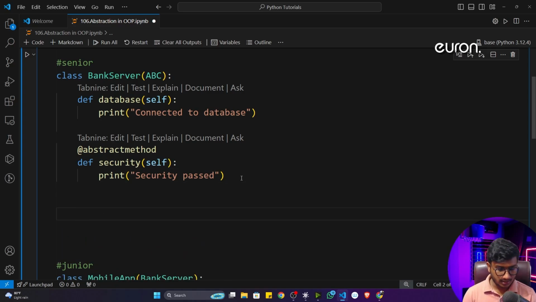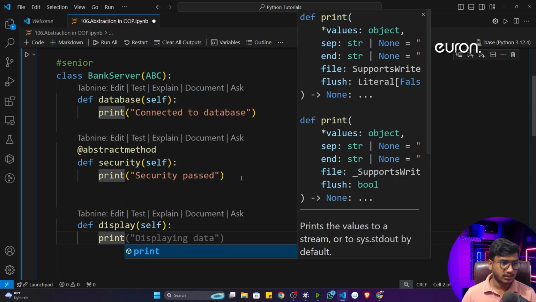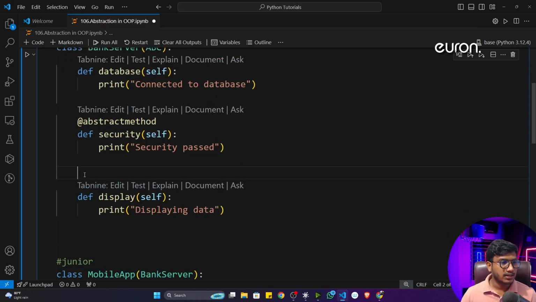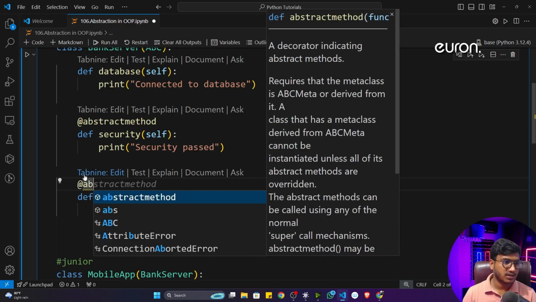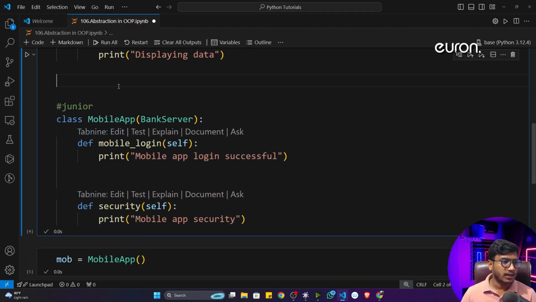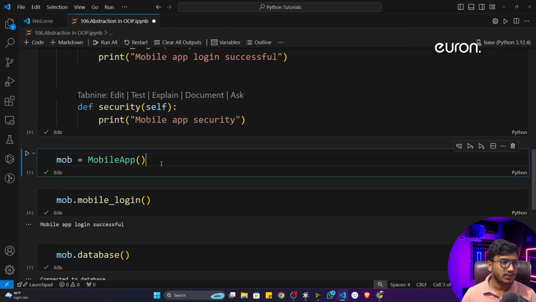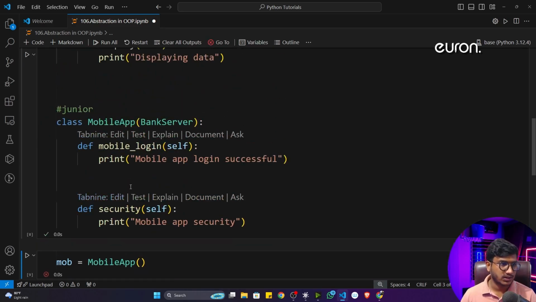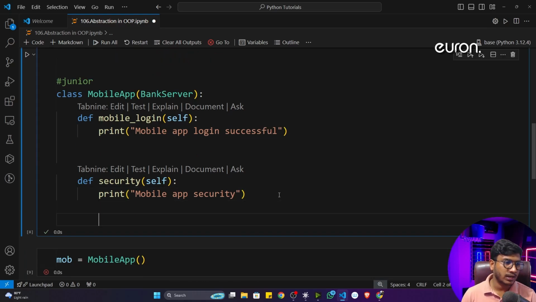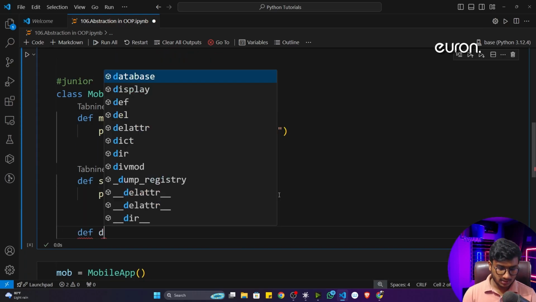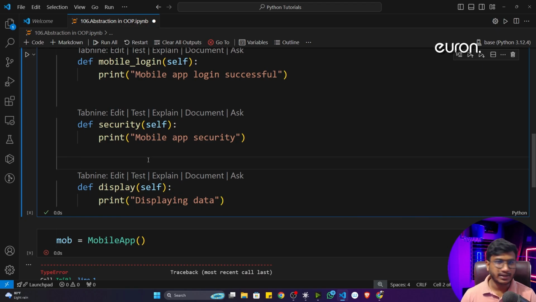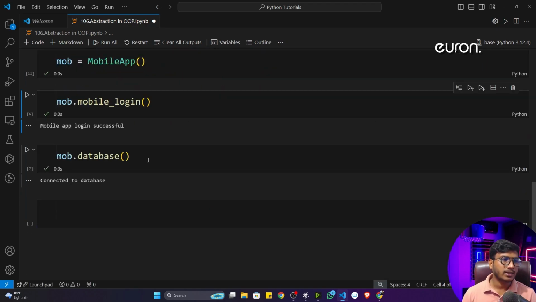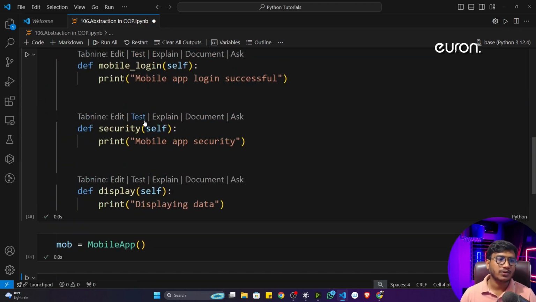Let's say if I create another method here, let's say display. Inside that I'm going to write, let's say displaying the data. Now again, this is an abstract method. Now see, if I want to execute my code, let's say I want to initialize the mobile app object, it will again throw me an error. It is telling display is not present in your implementation. So what do you have to do? Again, you have to implement another method called display. Now inside that you will be writing displaying data or anything. Now see if I execute the program right now, it is working fine. So that's how you can put a restriction, a constraint on the junior programmer.